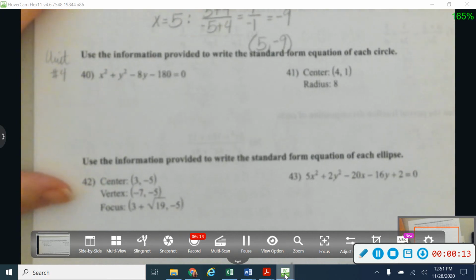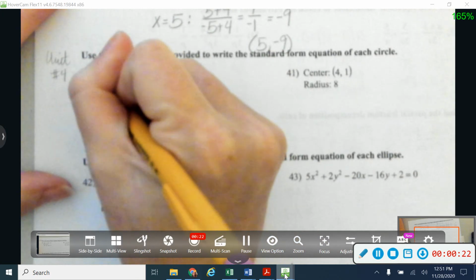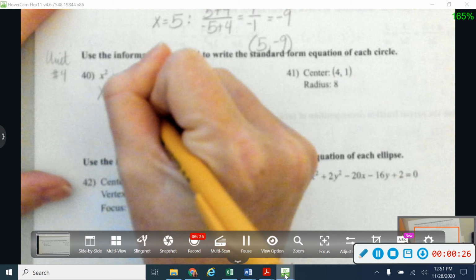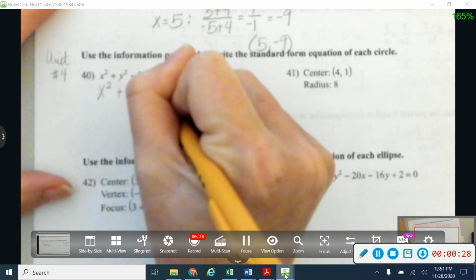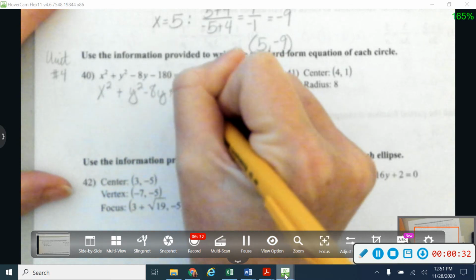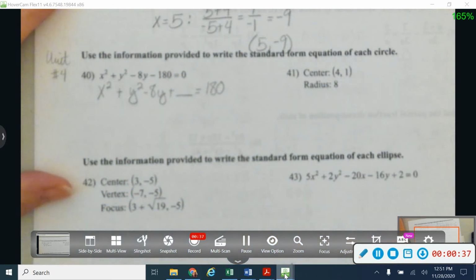So number 40 is asking us to write an equation in standard form. So I'm going to use completing the square to help me do that. So let me start by getting all of my x's together, which is my only one. And then I'm going to get my y's together, and because I have this 8y term right here, I'm going to leave a little bit of space. And then I'm going to move my 180 over to the other side. When I do that, it will become a positive 180 over there.